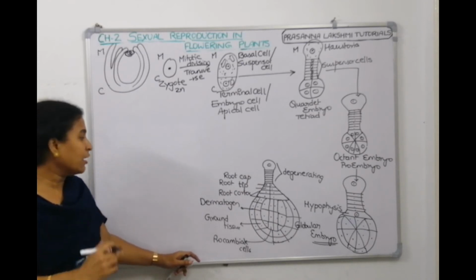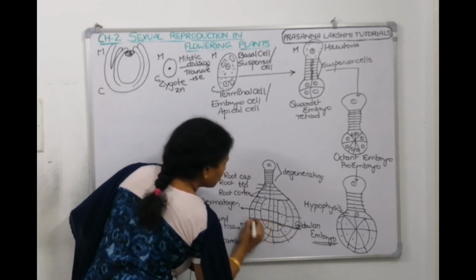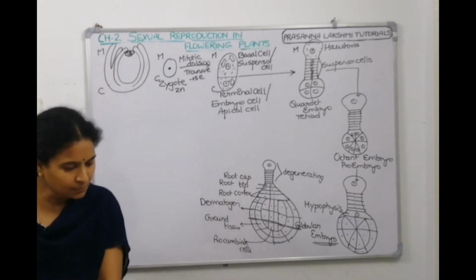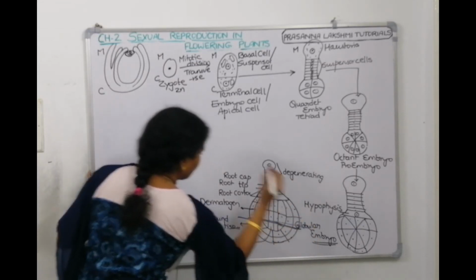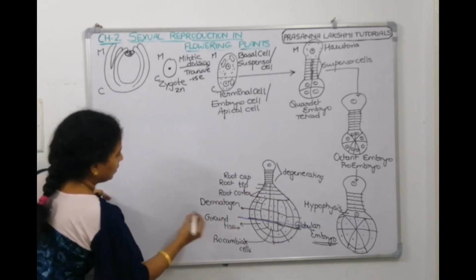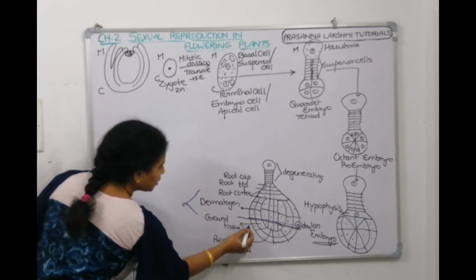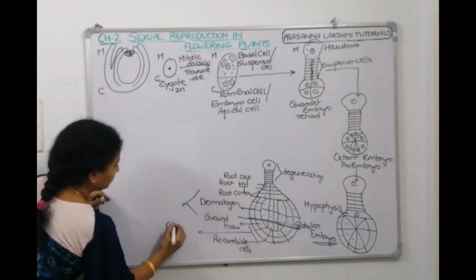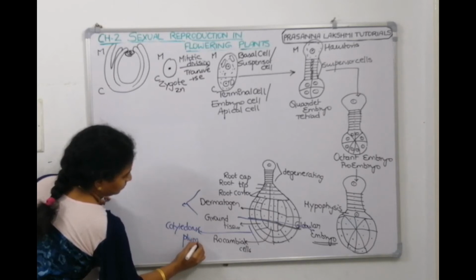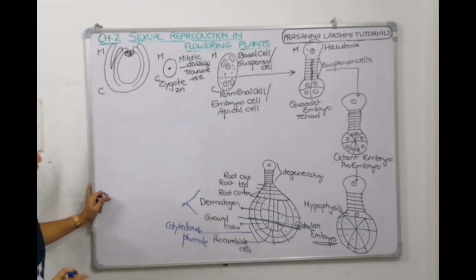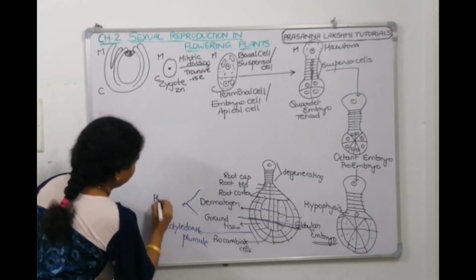Now, if you see structurally, till this much part, they are going to make the root. And this much part will make cotyledons and plumule, and the upper part will make hypocotyl.